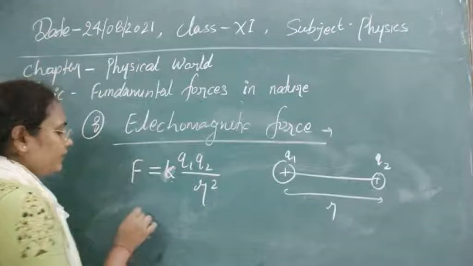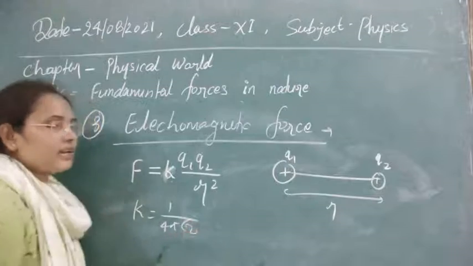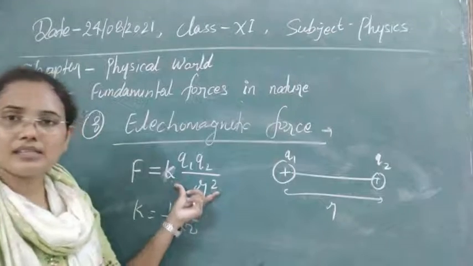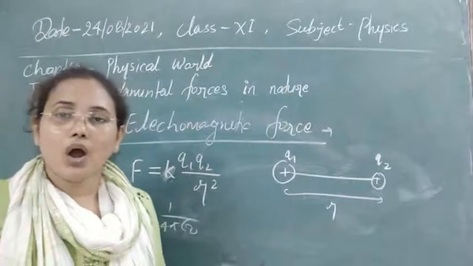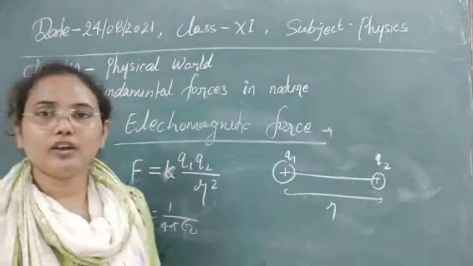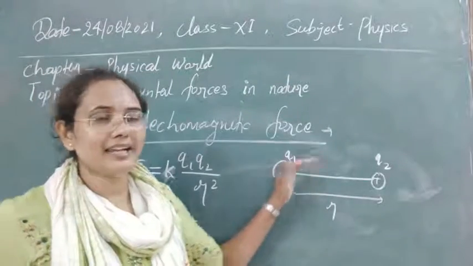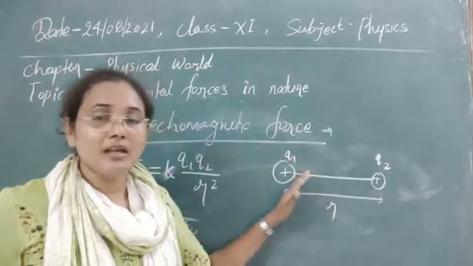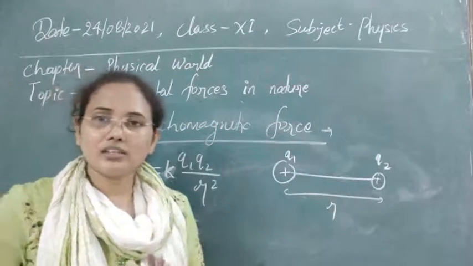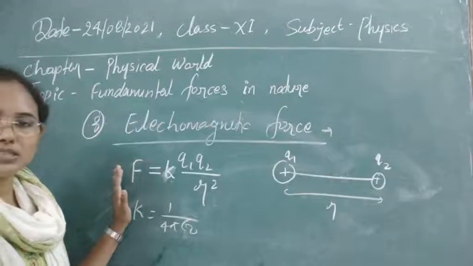upon R square, where K has the value 1 upon 4 pi epsilon 0, where epsilon 0 is the permittivity of free space. So this is the force that binds two charges. And one more thing, both repulsion and attraction we can observe. Repulsion whenever the same types of charges are present, like negative charges or positive charges, but attraction you will obtain when positive and negative charges are present. Unlike charges attract each other, and like charges repel each other. This is the property of electromagnetic forces.